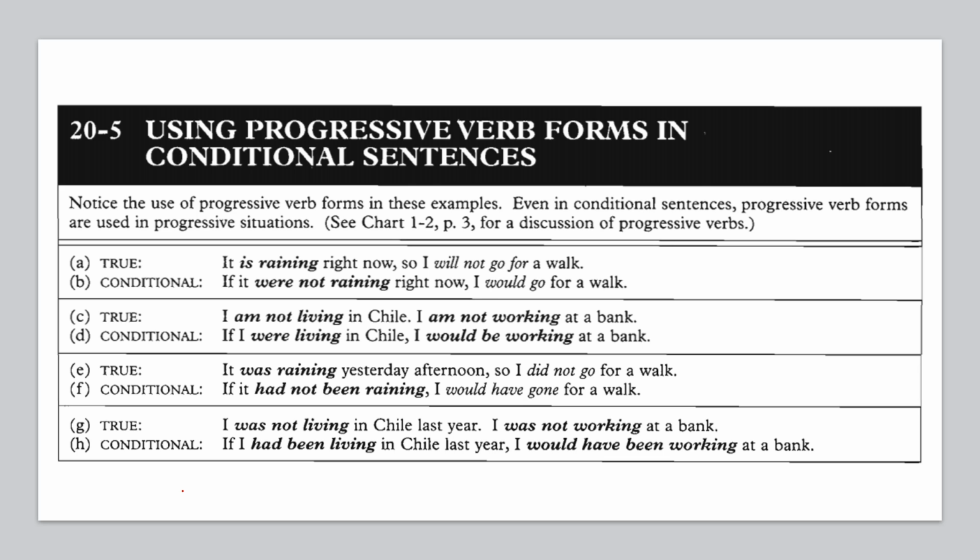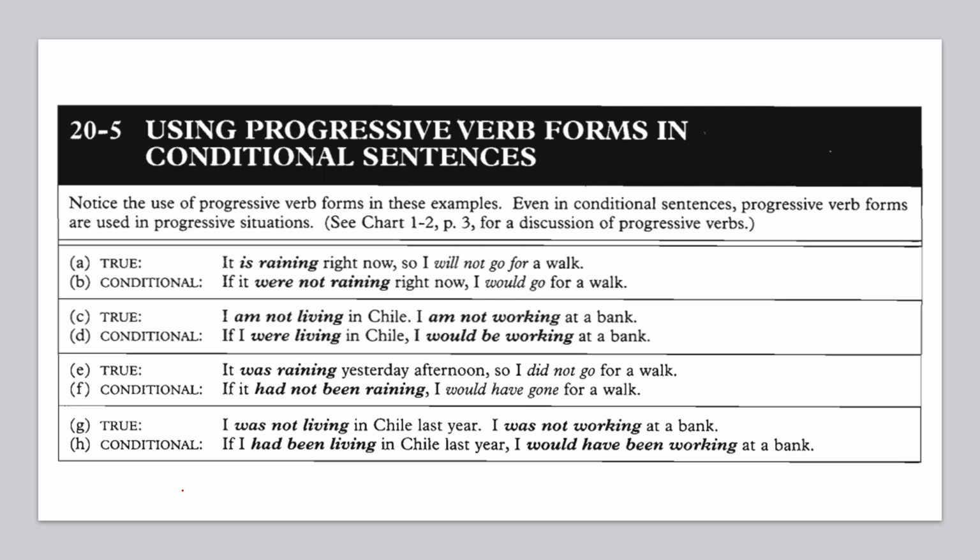Using progressive verb forms in conditional sentences. Notice the use of progressive verb forms in this example. Even in conditional sentences, progressive verb forms are used in progressive situations. True condition: it is raining right now, so I will not go for a walk. For conditional: if it were not raining right now, I would go for a walk.